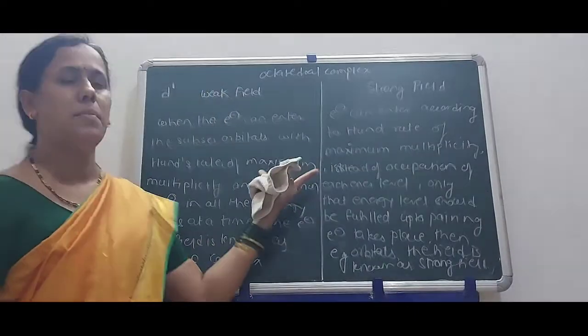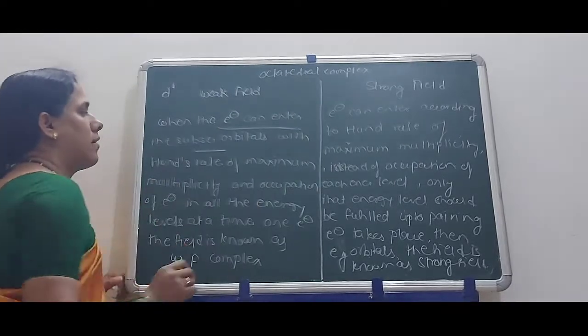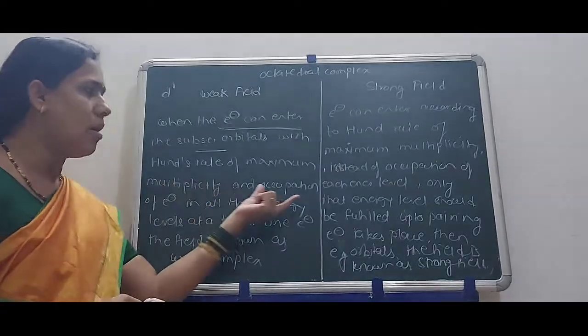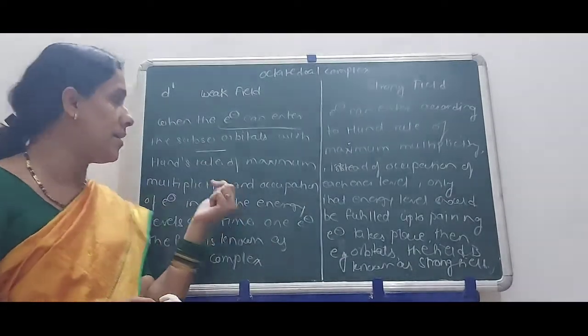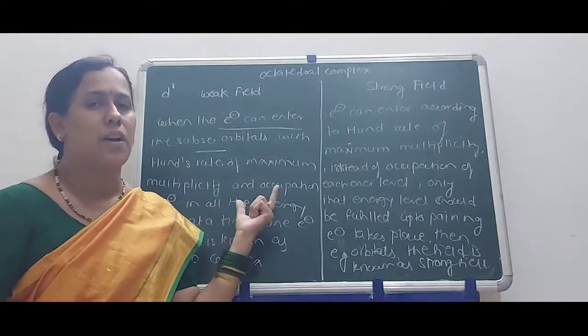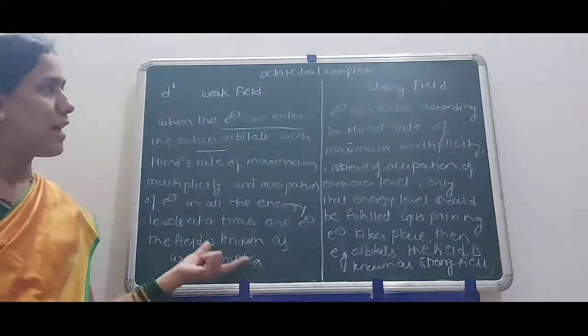Okay, what is the meaning of this weak field and strong field? That is, electrons can enter subsequent orbitals one electron at a time, according to Hund's rule of maximum multiplicity. That is, in an octahedral complex, what are the orbitals? These 5 orbitals are divided into 2 types. I have already shown this in your last lecture.